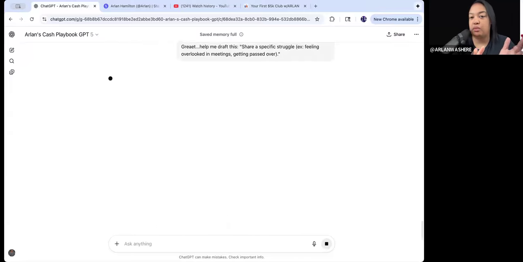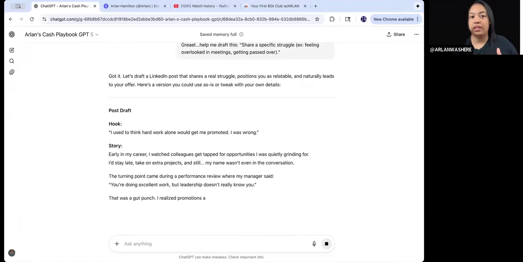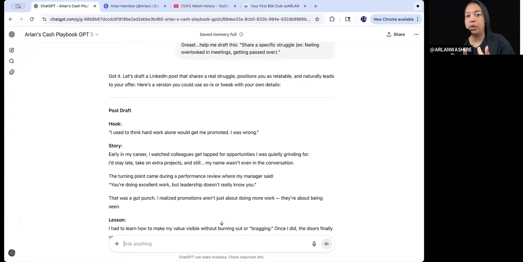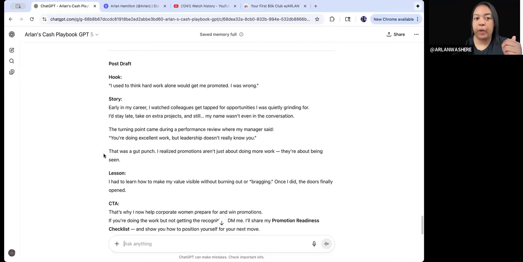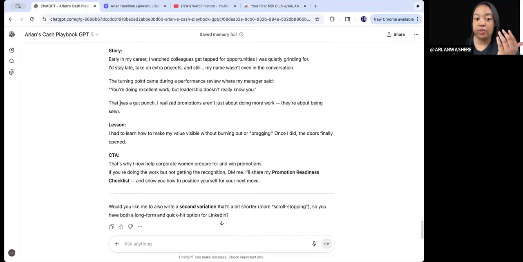And then I'm just pasting the first example it gave me. Now remember, you're going to want to copy what it tells you into something that you own, like a Pages or a Word document, because sometimes it gets rid of it, depending on what type of ChatGPT you have. But it should, especially if you have a paid ChatGPT, save your conversation. Okay, so look, it's helping you with the post draft.